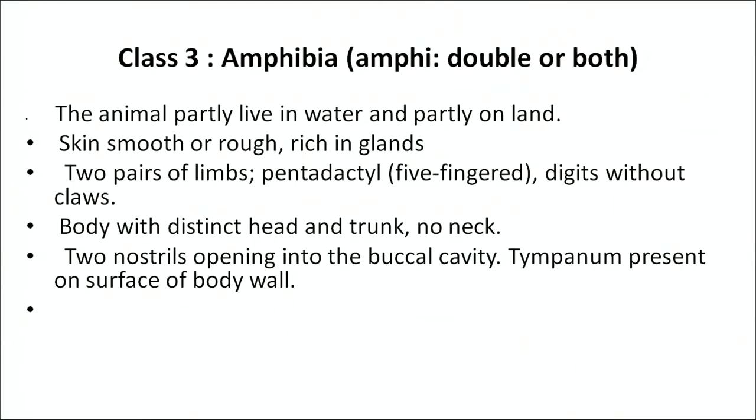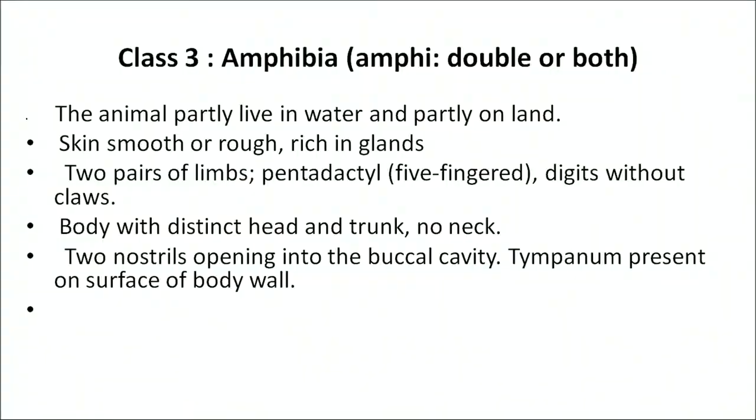Now the third class which we are going to discuss today is class Amphibia. Amphi means double or both, and bios means life, on land as well as in water. Have you heard of the frog? Frog lives on land as well as in the water. So this belongs to class Amphibia and they are termed as amphibians. The animals partly live in water and partly they live on land.